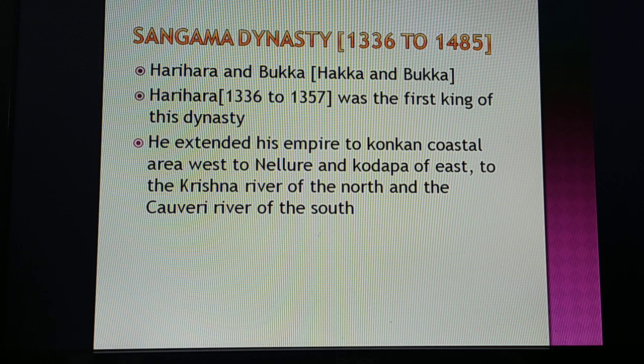This dynasty was ruled first by Harihara and Bukka. These were 2 brothers. Harihara, who ruled from 1336 to 1357 CE, was the first king of this dynasty, the Sangama dynasty. He took control over the regions of the Tungabhadra river. He extended his empire to the Konkan coastal areas in the west, to Nellore and Kadapa in the east, the Krishna river in the north and the Kaveri river in the south. Like this, he laid a strong foundation for his empire.